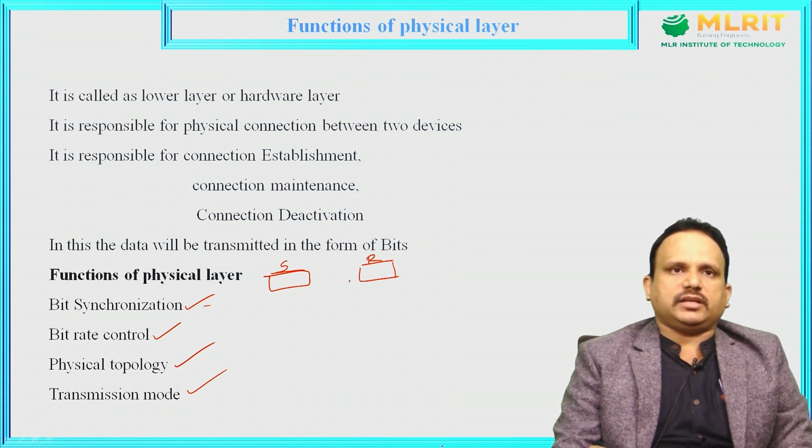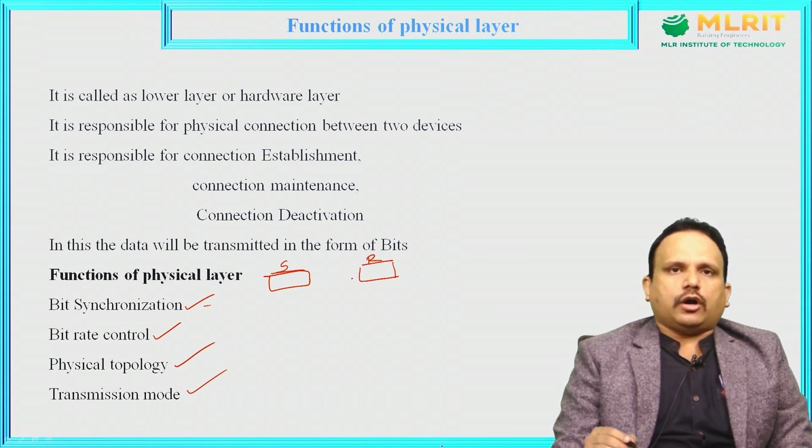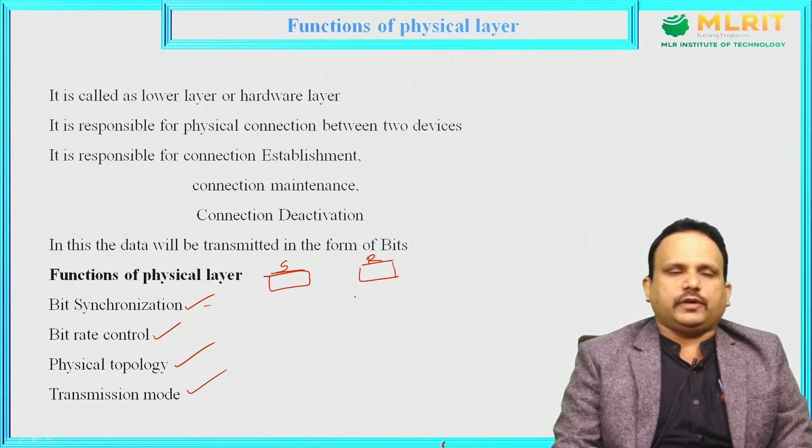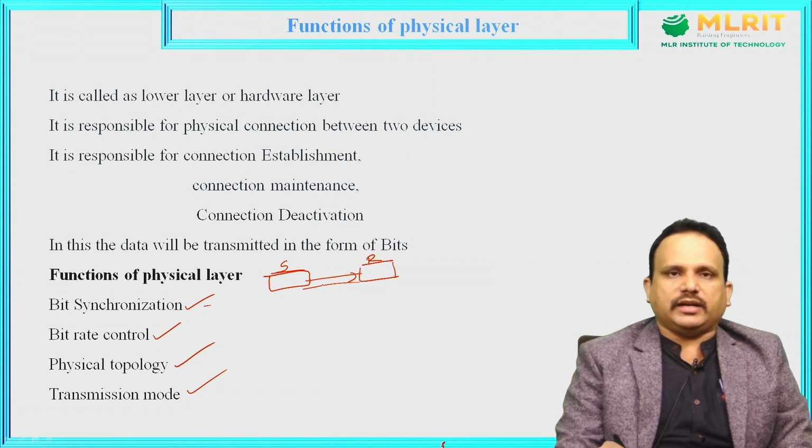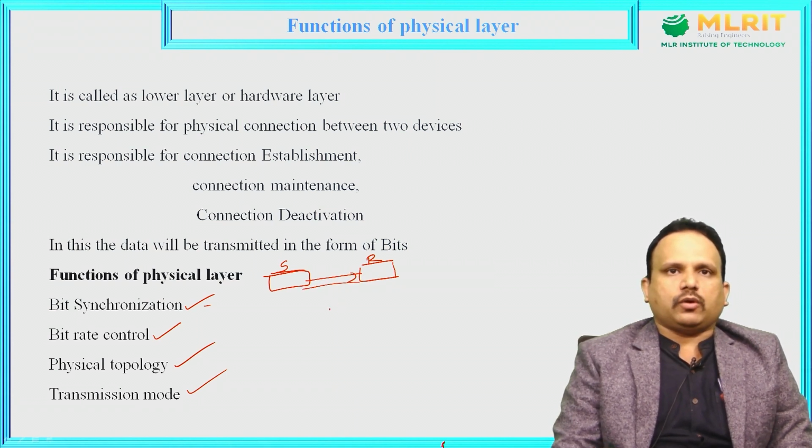Bit synchronization is used to overcome collision, that is, loss of data. If the sender is sending data and the receiver is also sending data at the same time, both the data will collide and lead to loss of data. So bit synchronization means the sender and receiver should send and receive data without any loss of data.